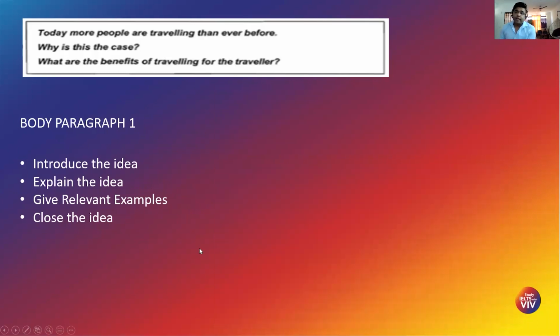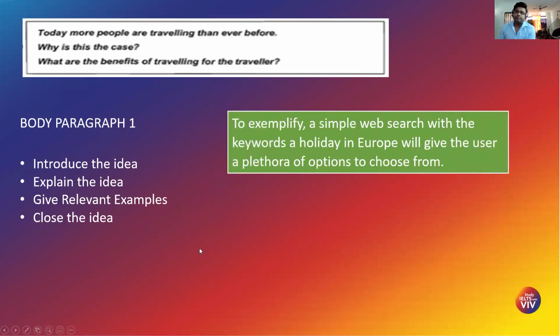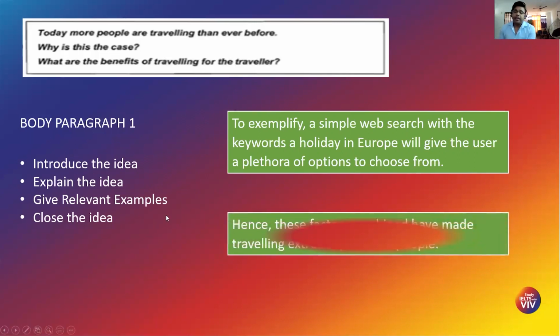Then I have gone ahead and given an example for this particular idea. I've mentioned how a simple search with a certain number of keywords gives you so many results, which is true, right? You would also do that if you just type something like Europe travel, and you'll have so many different options coming up. So that was my example that I used here. And then I added one sentence here to quickly close the idea.